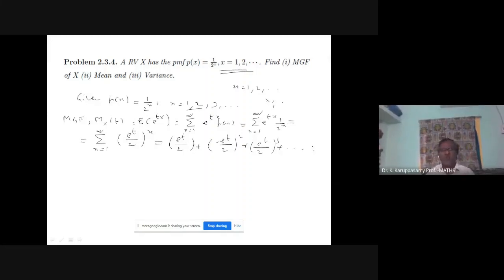So this is a geometric series: A, AR, AR square, plus etc. The first term is A; if you multiply the first term by R, you get AR; multiply by another R, you get AR square, like that. So the summation formula is A by 1 minus R. This is also a geometric series.